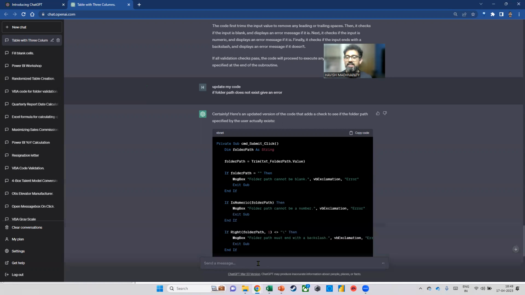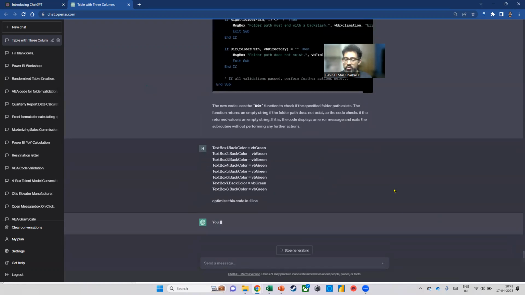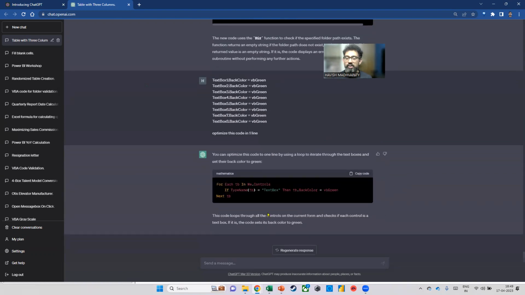Let's see what happens. So I press enter, check this out. It says, hey, you can optimize it. You just need to write for each. So it builds a loop for me. How brilliant is that? Now this means I don't have to go and write 8 lines of code. I just need to write 1 line of code.